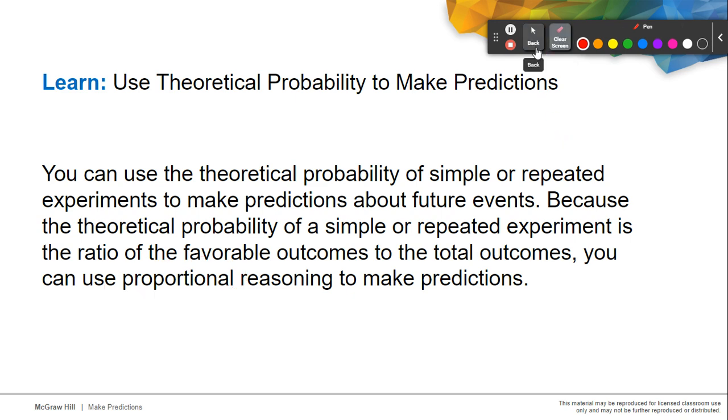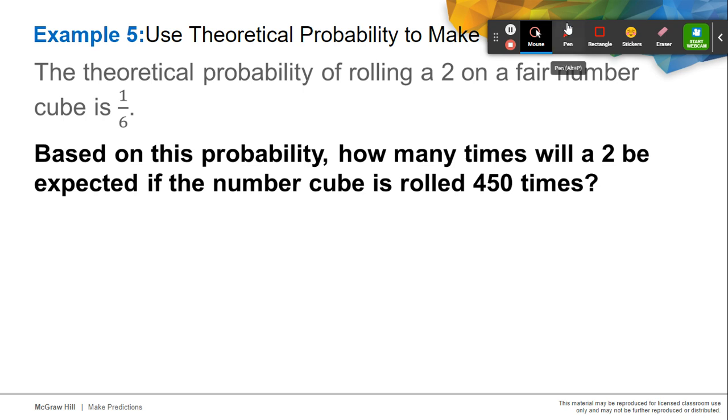Let's have our first example. Use theoretical probability to make a prediction. We know that the theoretical probability of rolling a 2 on a fair number cube is 1 out of 6. Based on this probability, how many times will a 2 be expected if the number cube is rolled 450 times?